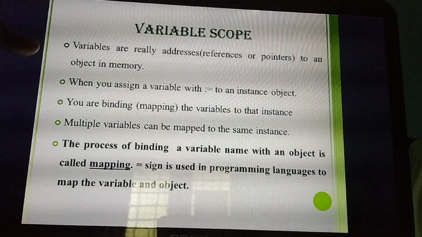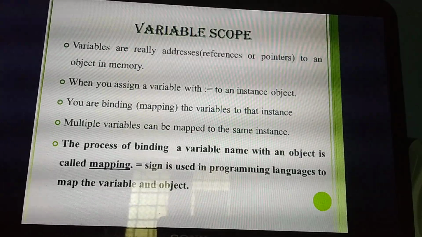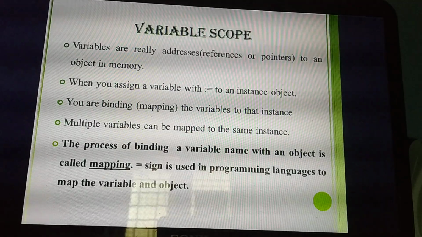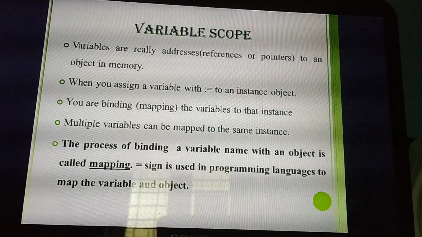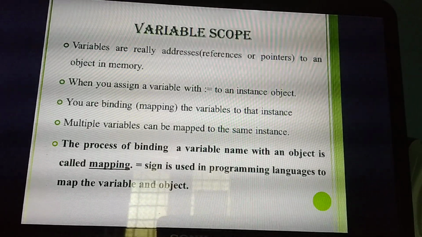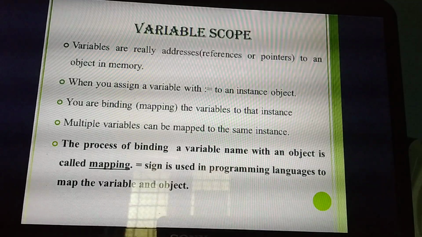So what is that called? Variables are really addresses, references or pointers to objects in memory. What do you mean by object? For a equal to 5, the 5 is the object. So it will allocate the space of 5 for the variable a, in where? Memory. Understand now what you mean by variables?